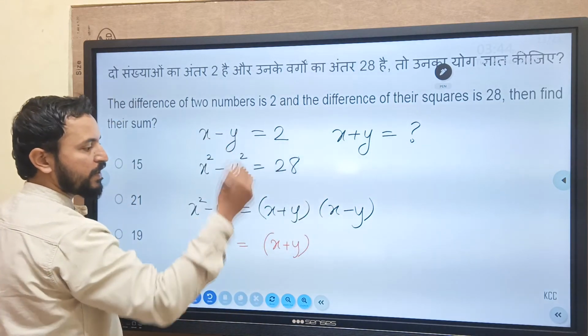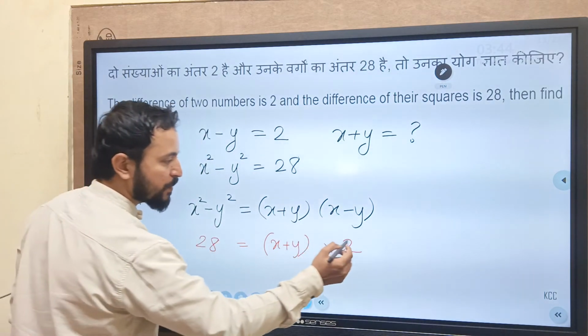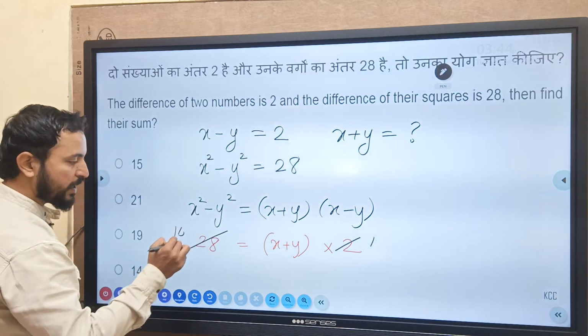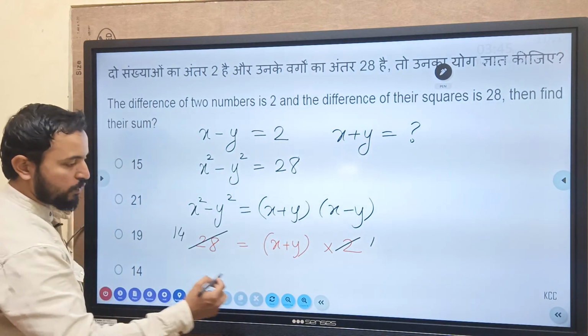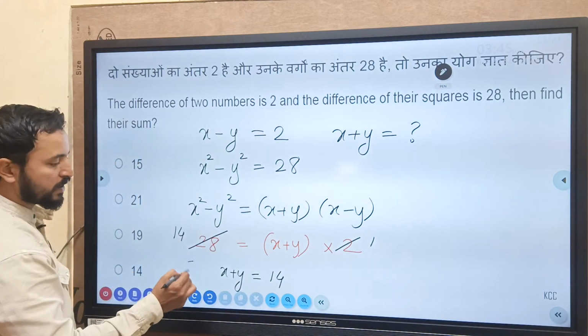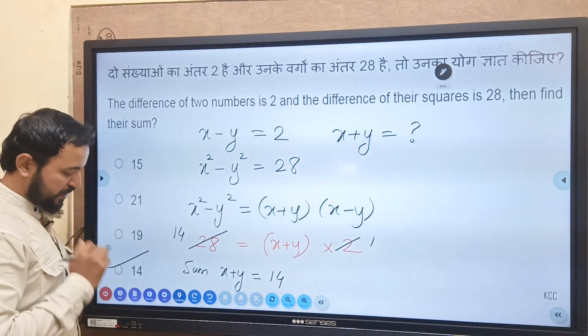X minus y difference is 2. Yes. So we will cancel, simplify it. 2 ones are 2. Just check it. 2 14s are 28. So x plus y is equal to 14. The sum of these two numbers is basically 14. Answer is option number A.